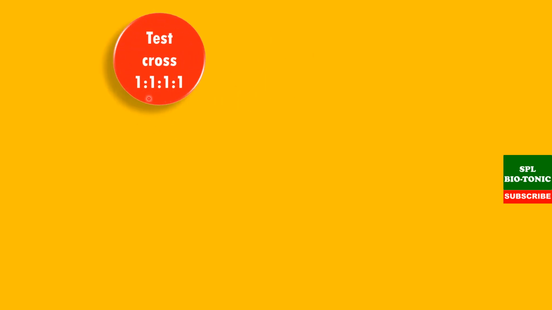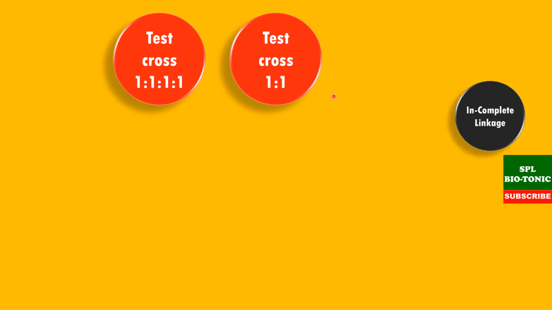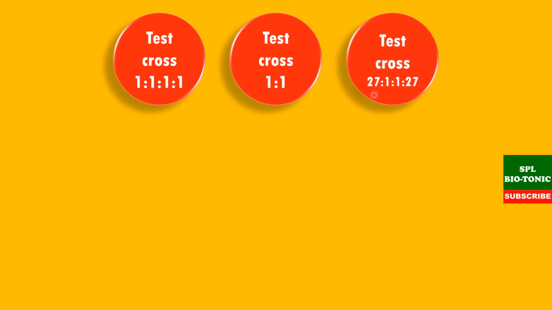Students, when we do dihybrid test cross, we get a ratio of 1:1:1:1. But this is not the case in all cases. Sometimes we get a ratio of 1:1. Even at some other times, we get 27:1:1:27.